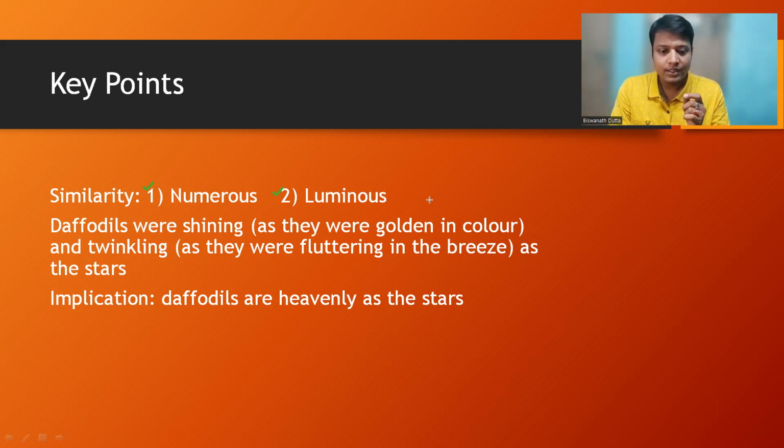So obviously the daffodils here are as bright and shining as gold. Now here it is also written twinkling. Twinkling because the daffodils were fluttering in the breeze, and due to the reflection of the sunlight upon them, they are twinkling like the stars high above in the sky. Okay, so hope you got it.